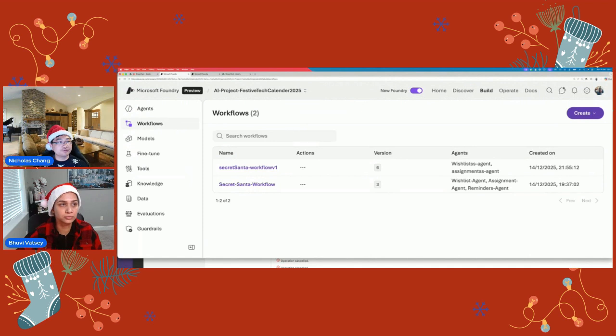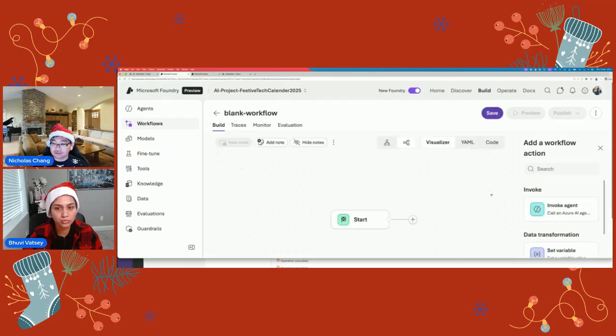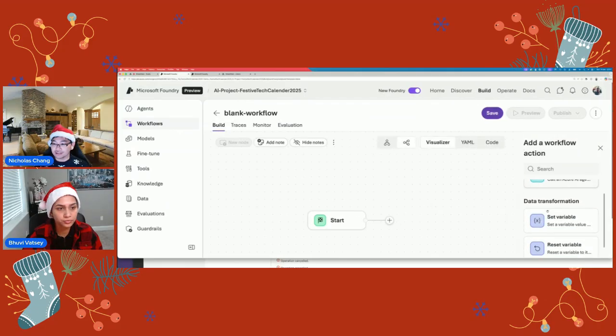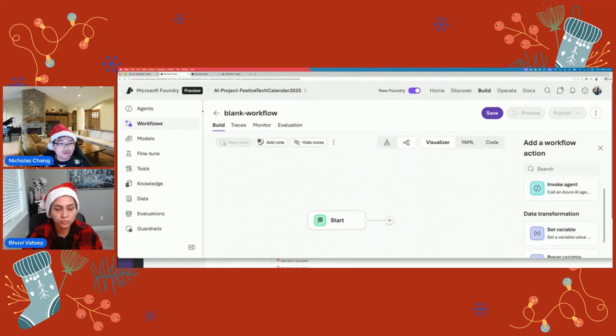If you go to the Microsoft Foundry portal by using the new toggle, you should be under Build. You go to Workflows here. There are different types of workflows that you can create. You can create blank workflows, where you start from scratch and add different actions if you want.